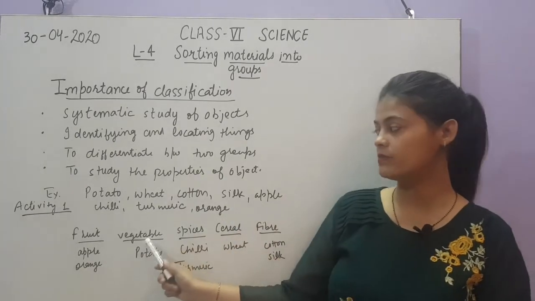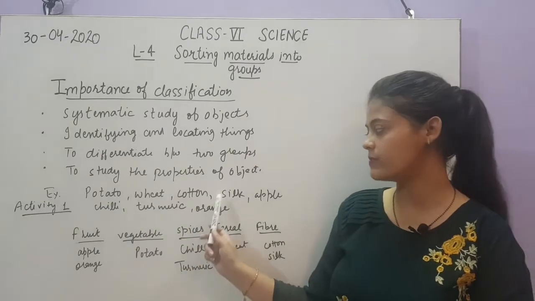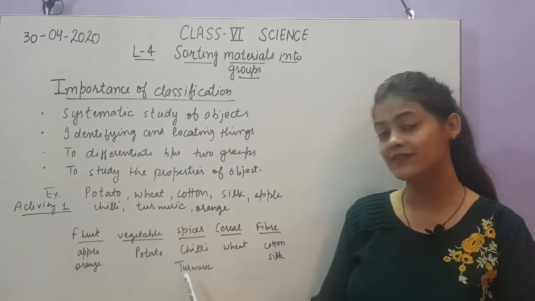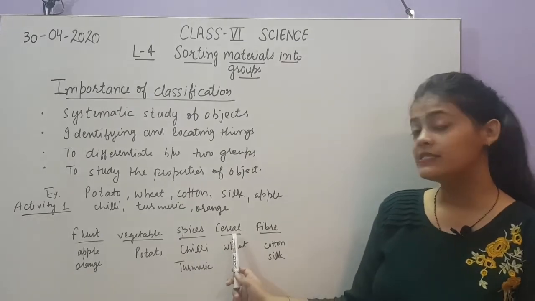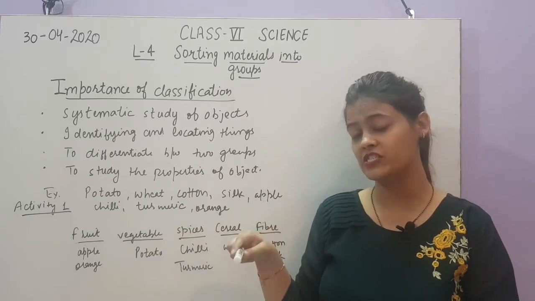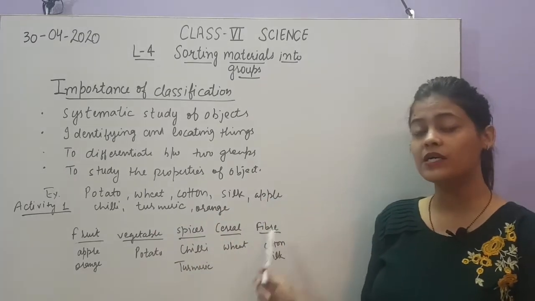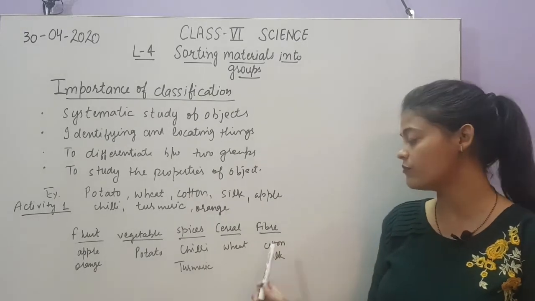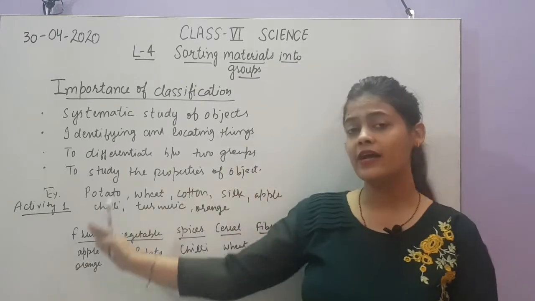Next is vegetable. We have kept potato here. Spices will include chili and turmeric. Chili, you know, and turmeric is haldi. Cereals will include wheat. Cereals we have discussed in the previous chapter of nutrients वाला जो हमने study किया था chapter. Then fiber, in the previous chapter we have discussed about fiber: cotton and silk. Okay. So how did I do this?